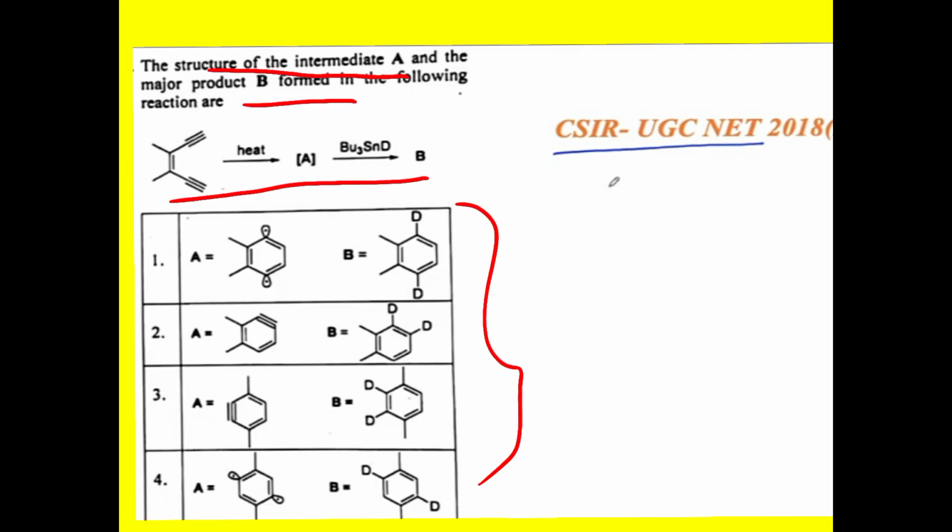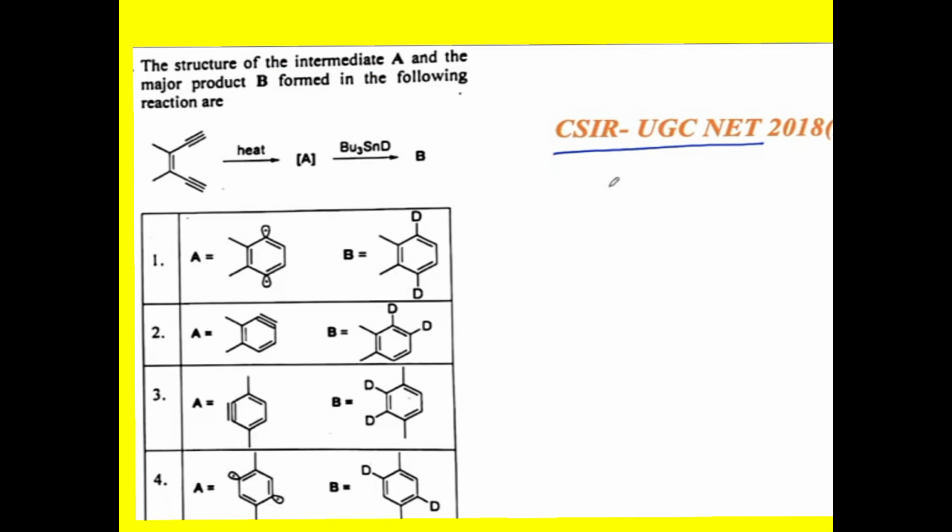This question can arise in the NET exam or SET exam. So this question is read here: the structure of intermediate A and the major product B formed in the following reaction. This is the reaction and these are your options.